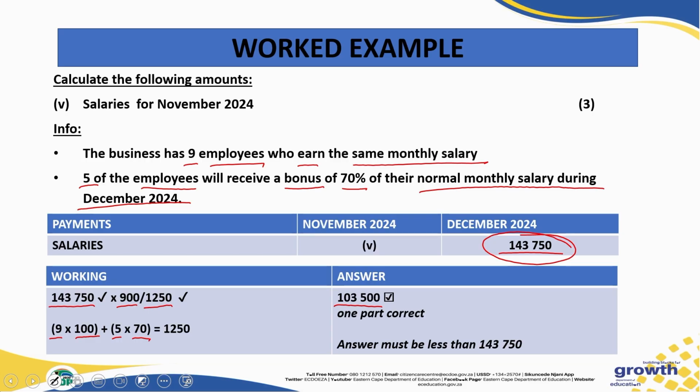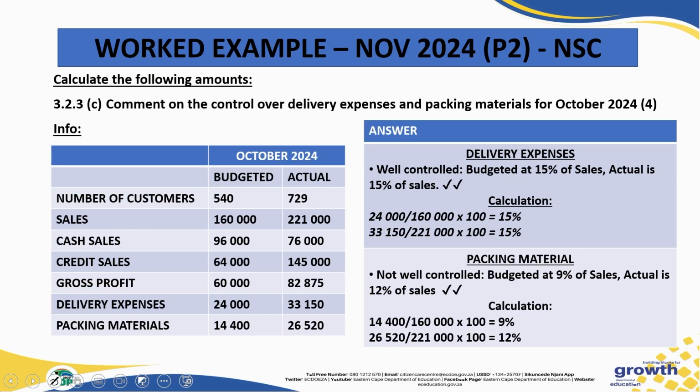So when we add those two together, we get 1,250, which is here at the bottom of our fraction, and then 900 will go at the top because we want to know what was the salary of all these 9 workers without a bonus, which gave us an amount of 103,500 Rand. And your answer here, very important, must be less than 143 because November does not include our bonus.